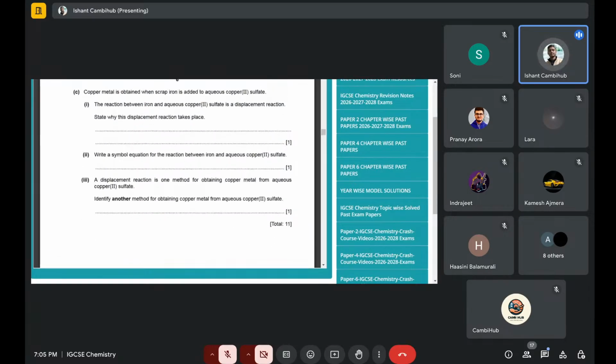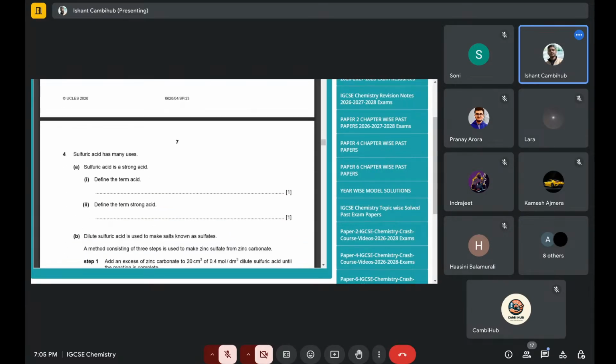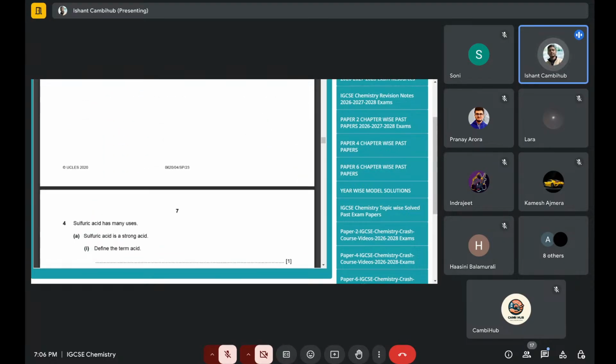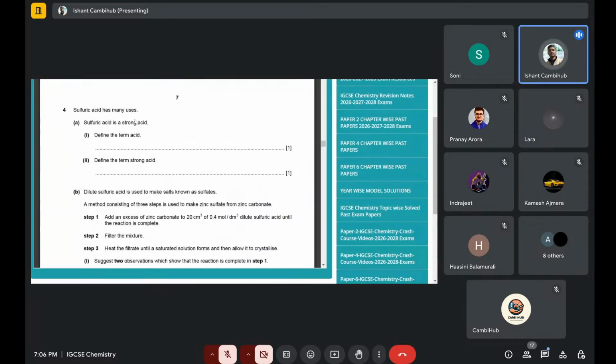Other than that, when they ask you to write a symbol equation, just write a symbol equation. Now let's say they have asked to write the states also. If it's a 2 marker question that asks you to write states and all, and you don't write states, like aqueous, liquid, or solid, then you lose a mark over there. Then define the term acid and define the term strong acid.